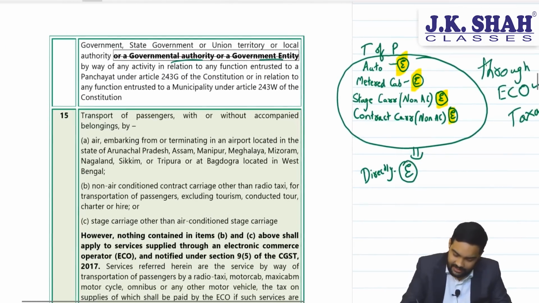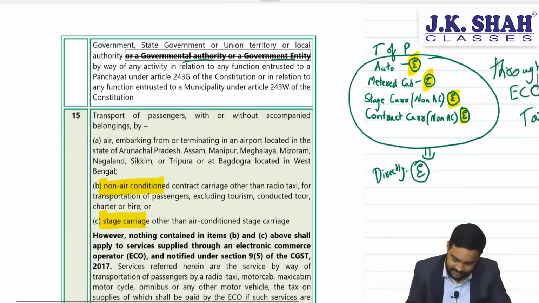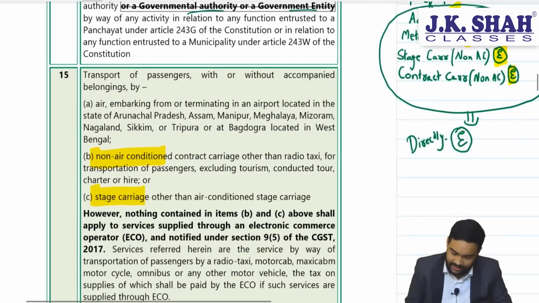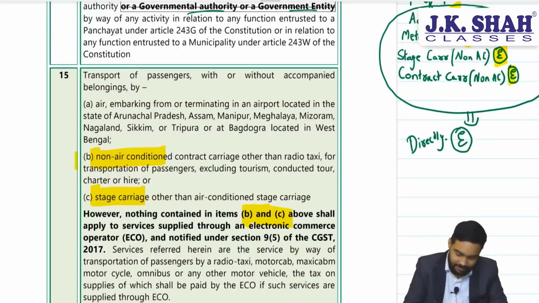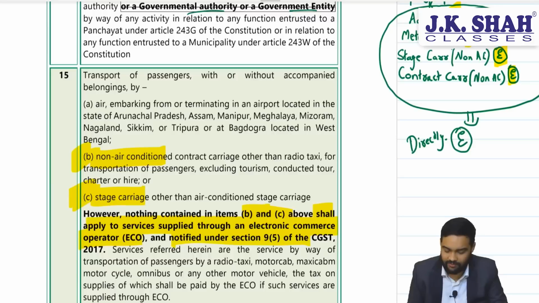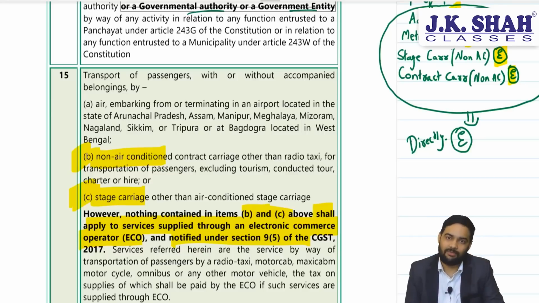See this. One is this non-AC contract carriage, non-AC stage carriage. If you notice, nothing contained in B and C, these two, shall apply to services supplied through an e-commerce operator and notified under 9(5). That means if it is through an e-commerce operator, then in that case GST will be paid by such e-commerce operator.